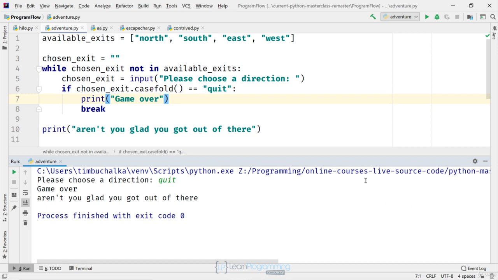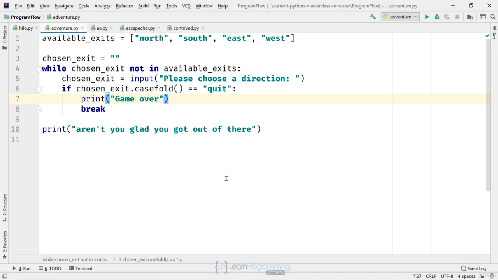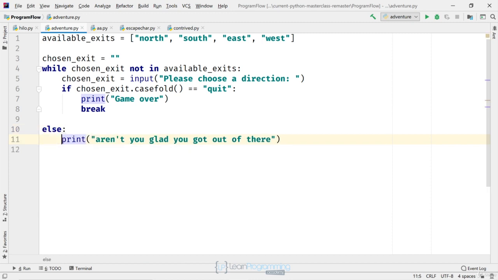Now you should be able to see that fixing that problem is going to be pretty easy. If we break out of the while loop, else can be used to prevent that message from happening. So all we really need to do is add an else here on line 10, colon, enter, and make sure that the print is now indented. The code in the else block will now only be executed if the loop terminates normally. It won't be executed if we break out of the loop. So let's run the program to test that.